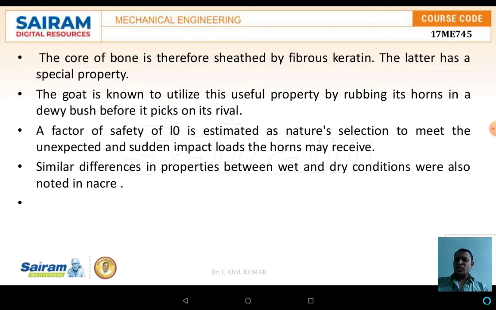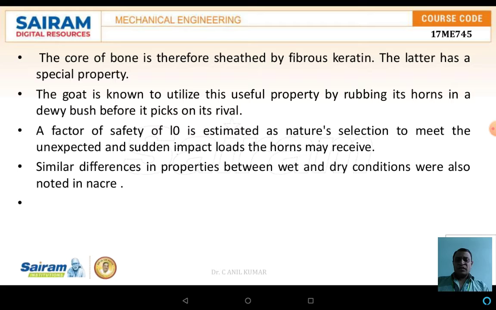The goat is a well-known example, utilizing the property of rubbing its horn into a dewy bush before it fights its rival. In this case, the factor of safety is somewhere around 10.